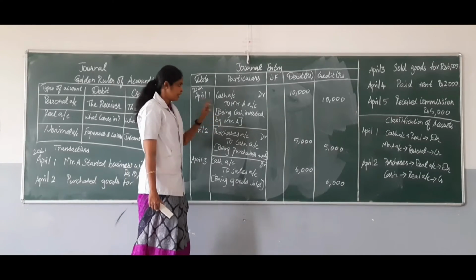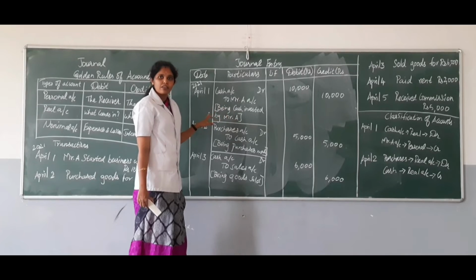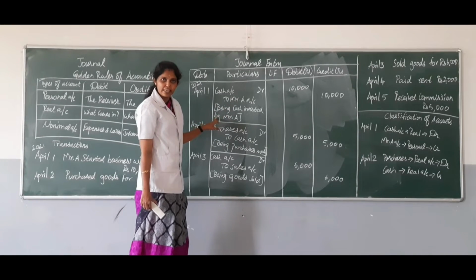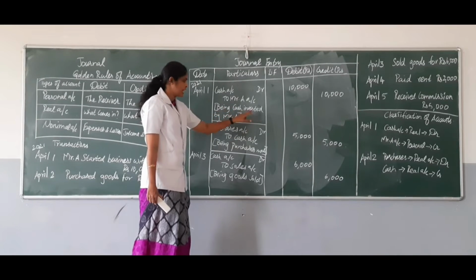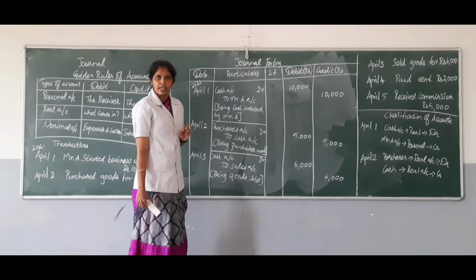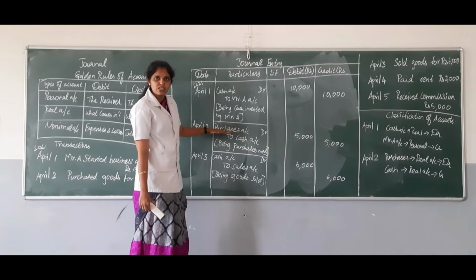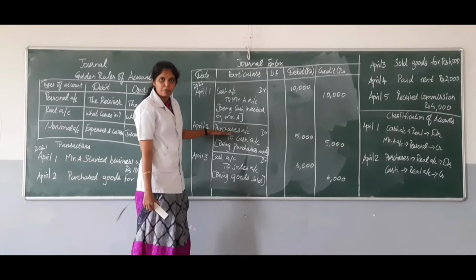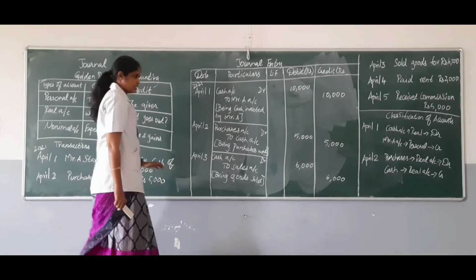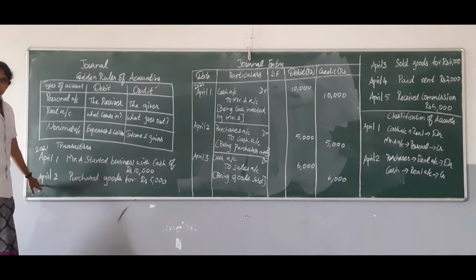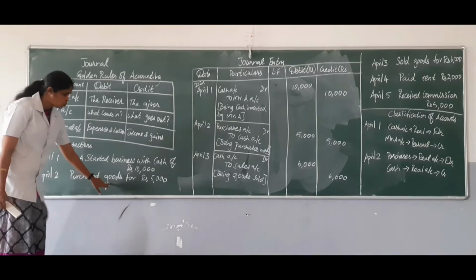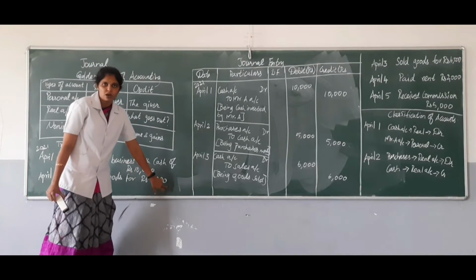That is, narration should be written by starting with the word "being". So here I have written "being cash invested by Mr. A". So with this, the first transaction gets completed. We are moving on to the second transaction. The second transaction I have given is: purchased goods for rupees 5,000.